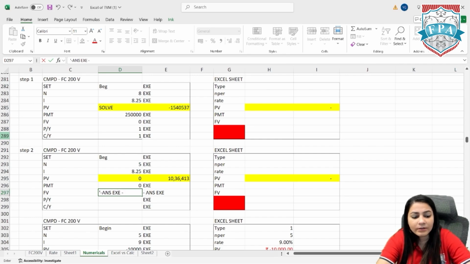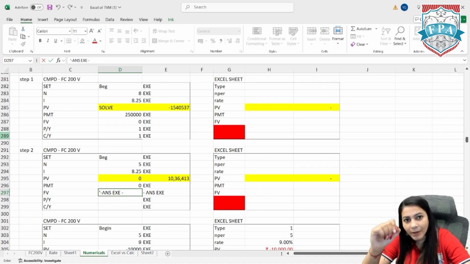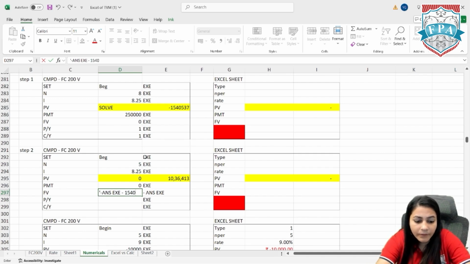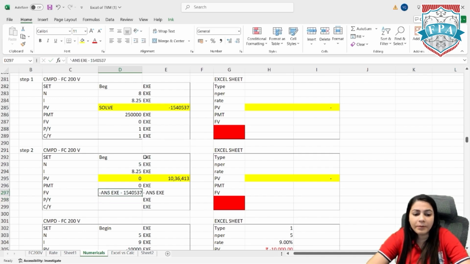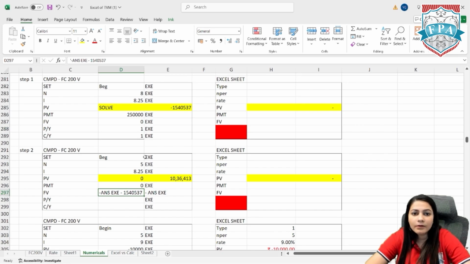And you will see that on your calculator in the future value tab, when you press the minus button, then the answer button, and then the execute button, that you have to press back to back when you are near future value. When you do that, you will see 15,40,537 has been copied and pasted. That's it. That's so easy for you, right?